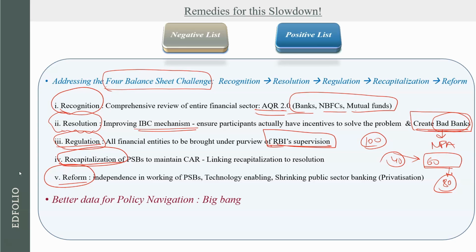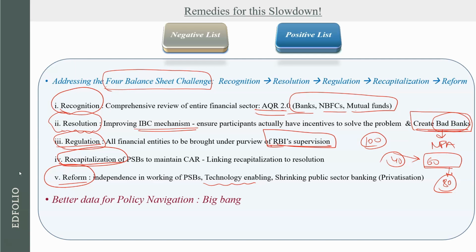So it has to give complete independence to the working of public sector banks. It has to help these public sector banks enable in technology. And finally, it has to think about privatization of some of these banks so that there is shrinkage in public sector banking activities and some part of it can be taken up by the private sector.